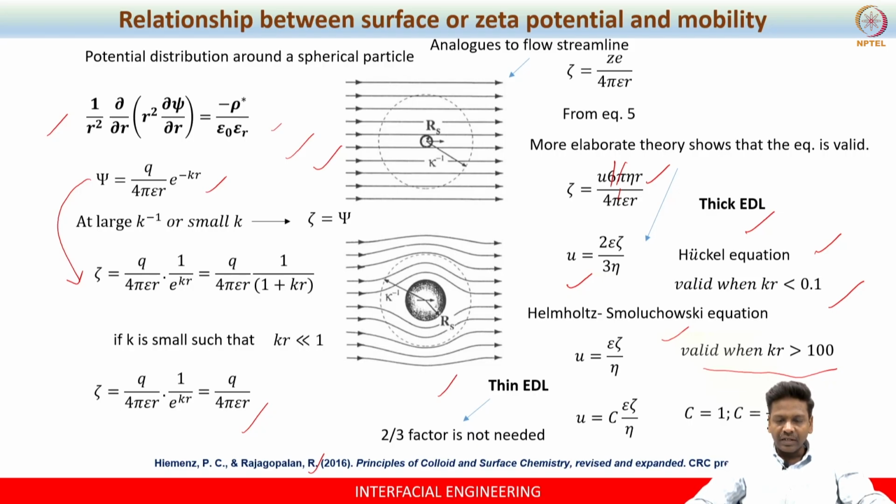So one can simply write this equation as u equals c into epsilon zeta by eta. So c is 1 when Smoluchowski is considered, and c is 2 by 3 when the Huckel equation is considered. So this is how one has to use this equation.